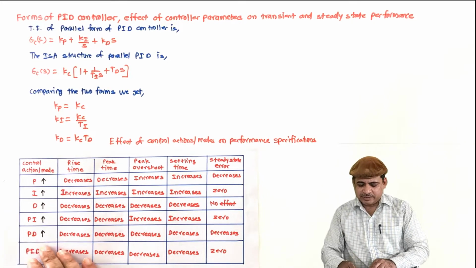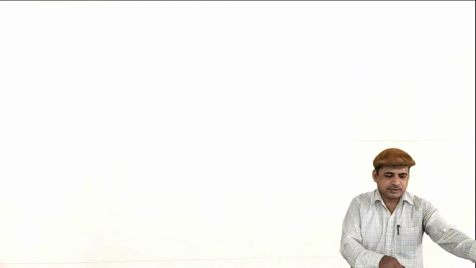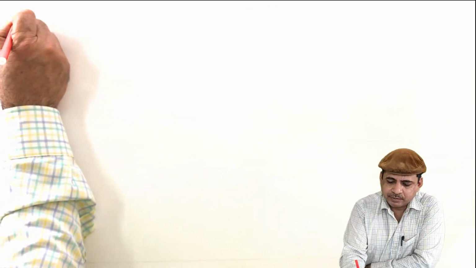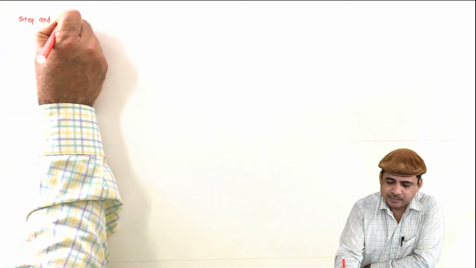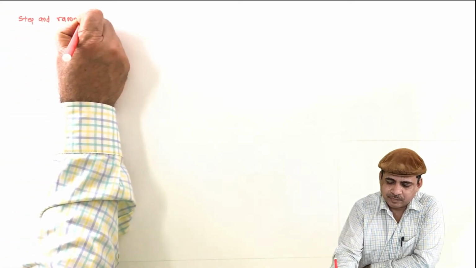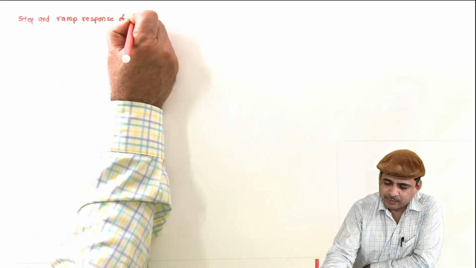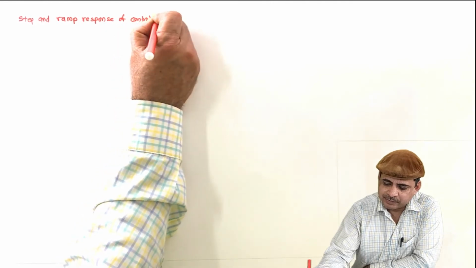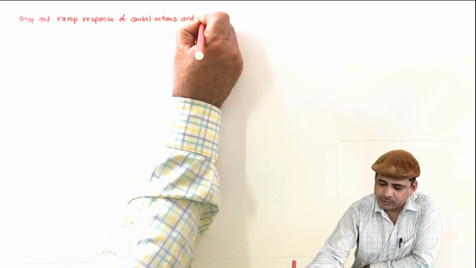The next part of this lecture is step and ramp response of control actions and controller modes.